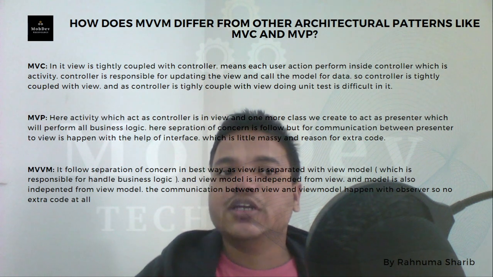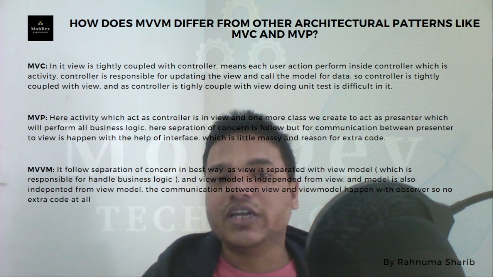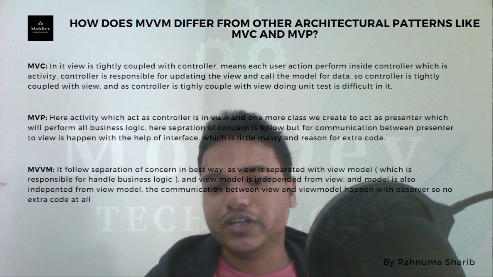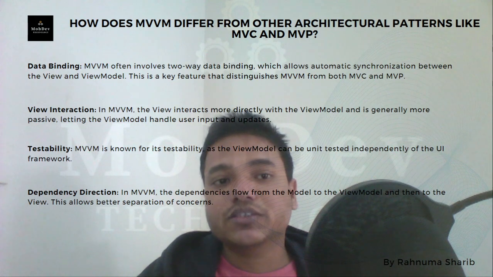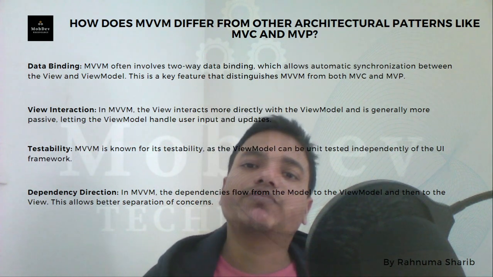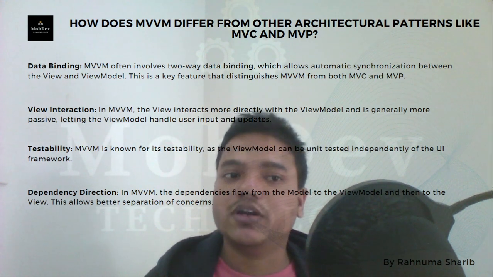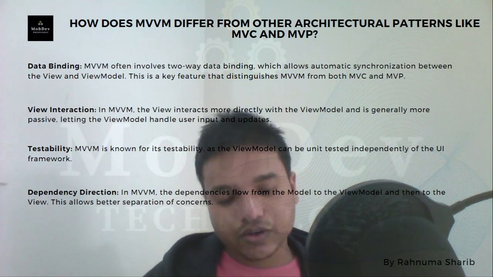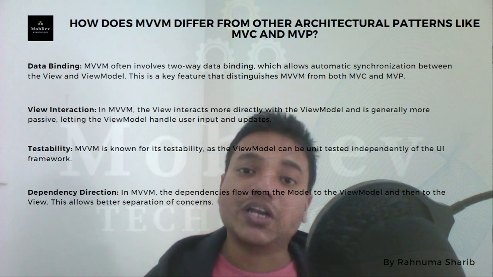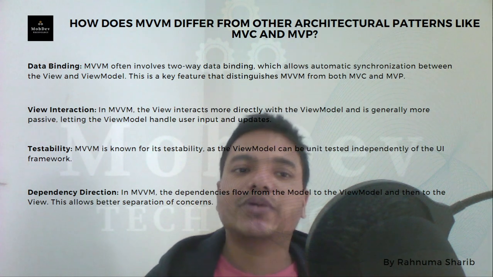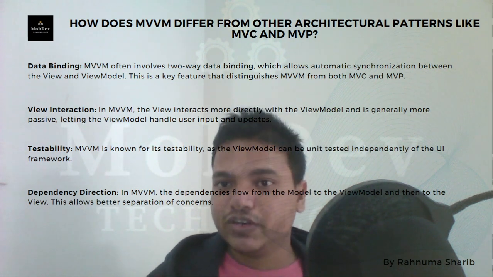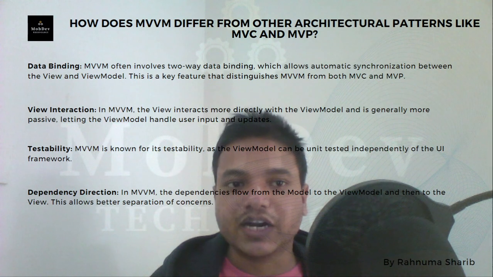You can also explain what I explained in the last slide. This is the same thing written here on the slide in two ways. If you want to express more in-depth knowledge in an answer, mention the difference in terms of data binding.